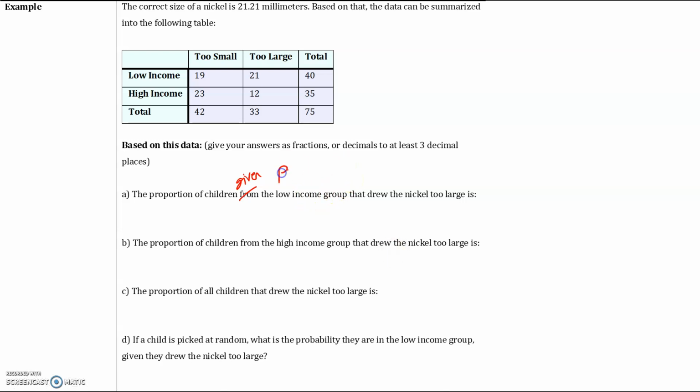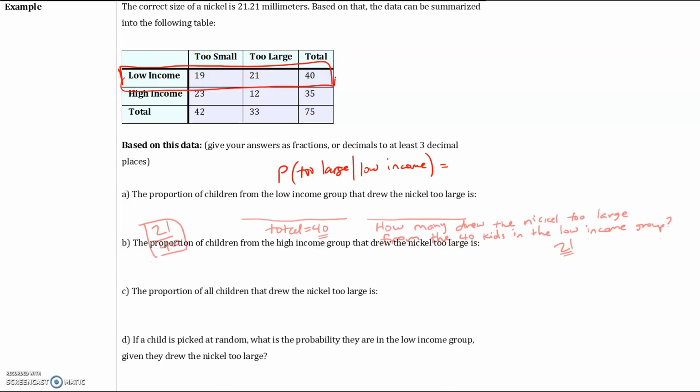We're looking for the probability of choosing somebody that drew the nickel too large. But remember, we're only choosing from the low income group, given that they are in the low income group. And again, because we're only choosing from the low income group, that's the row we're going to focus on. We're going to focus on those 40 kids.